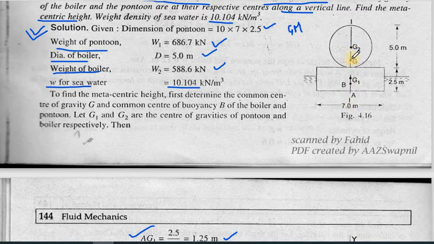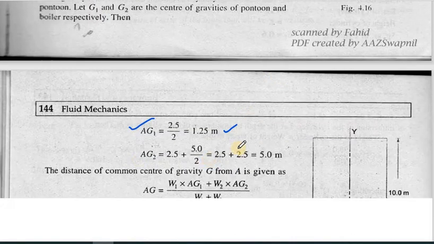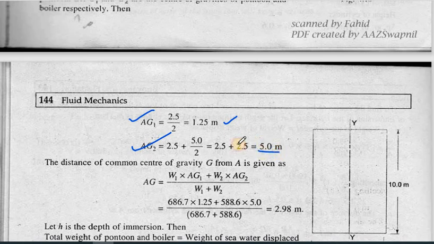Now we'll calculate the value from A to G2. So it will be 2.5 plus half the diameter of the circle. That will be 2.5 plus 2.5, that will be 5. So it is coming out to be 5.